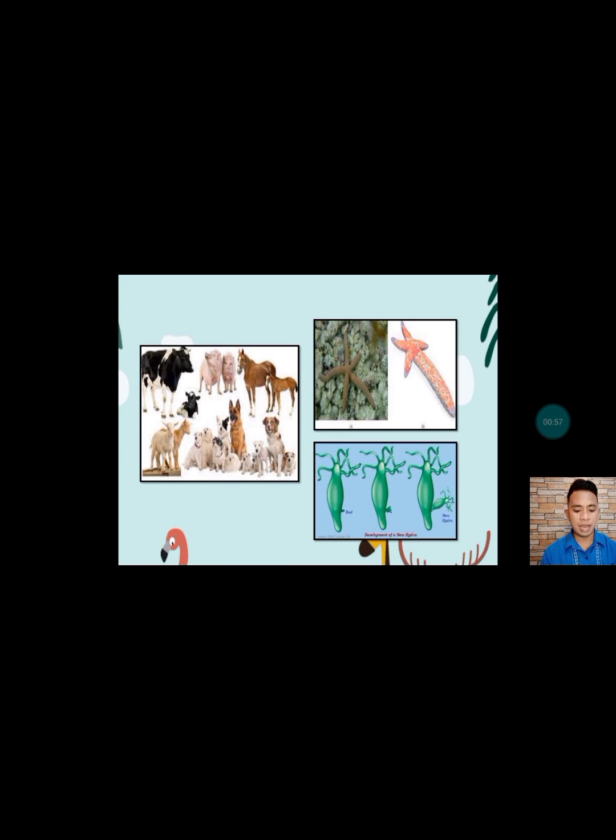So I have here the different types of animals with their offspring. We have pigs, horses, dogs with their families. We all know that in order to have piglets, kittens, and puppies, it needs to have the mommy and daddy parent. But on the other side, we have here the starfish and hydra. So how do these animals grow and reproduce their own offspring?